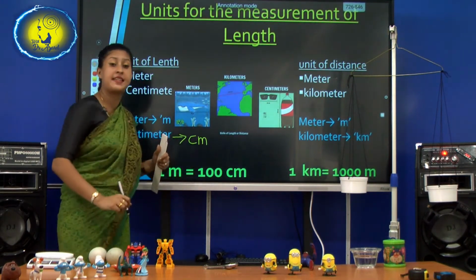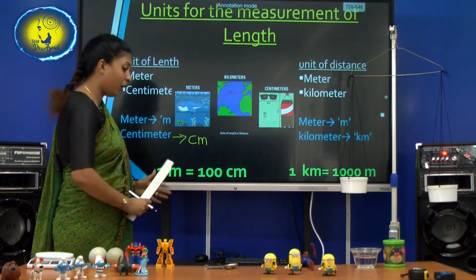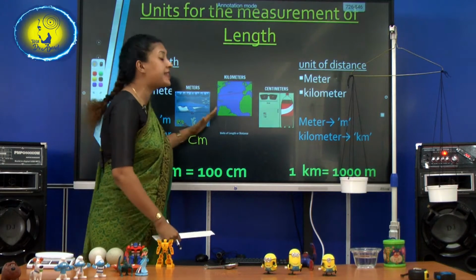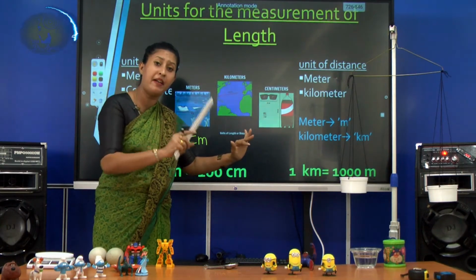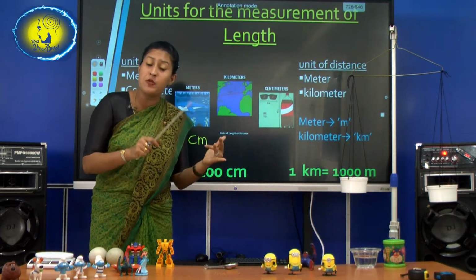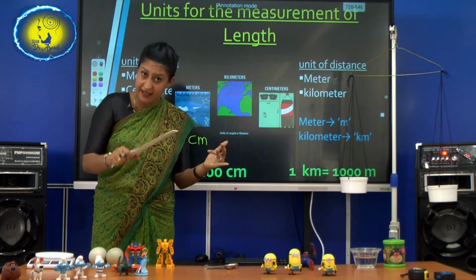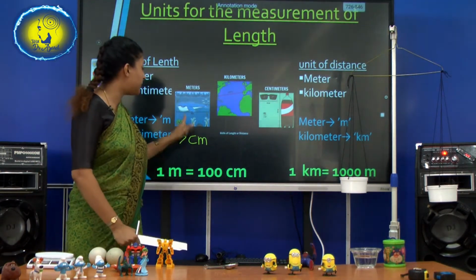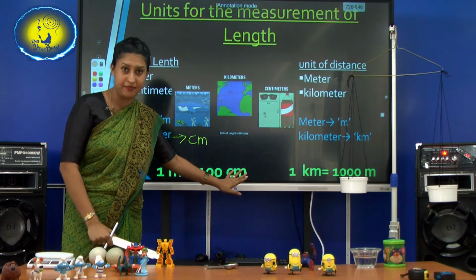What is it? cm. Right. So, 1 meter is equal to 100 centimeters. Do you remember in capacity I said 1 liter is equal to 1000 milliliters, right? So likewise, 1 meter is equal to 100 centimeters, right?